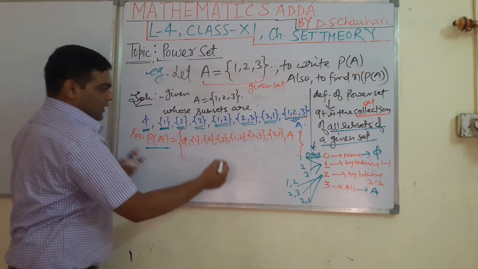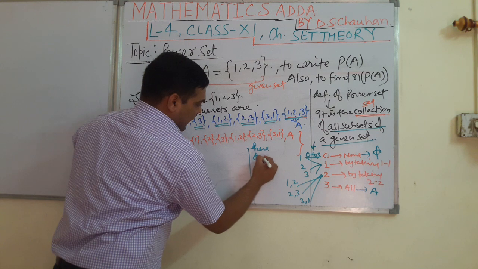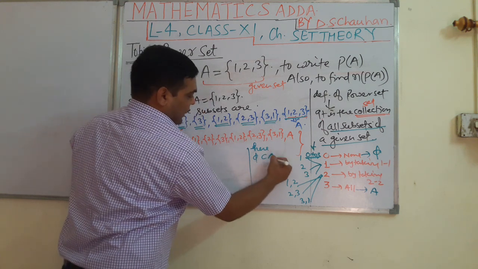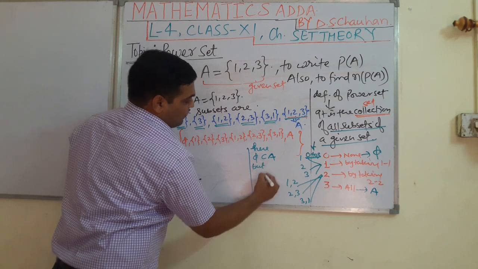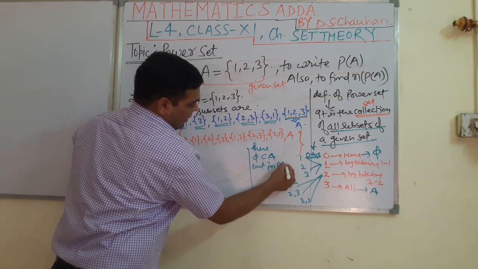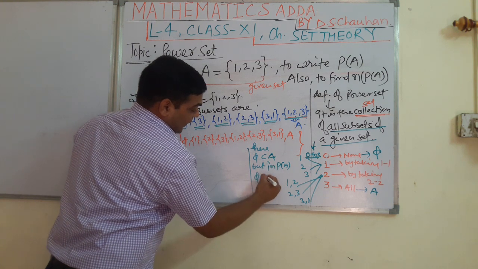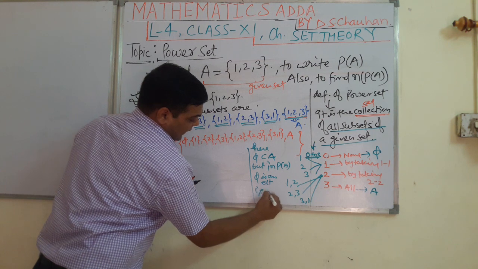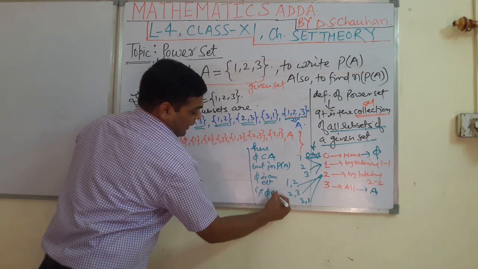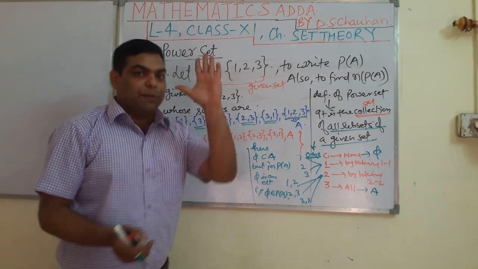For example, here phi is a subset of set A, but in PA phi is an element, that is, we may understand that phi belongs to PA. I hope, students, you have got my point.